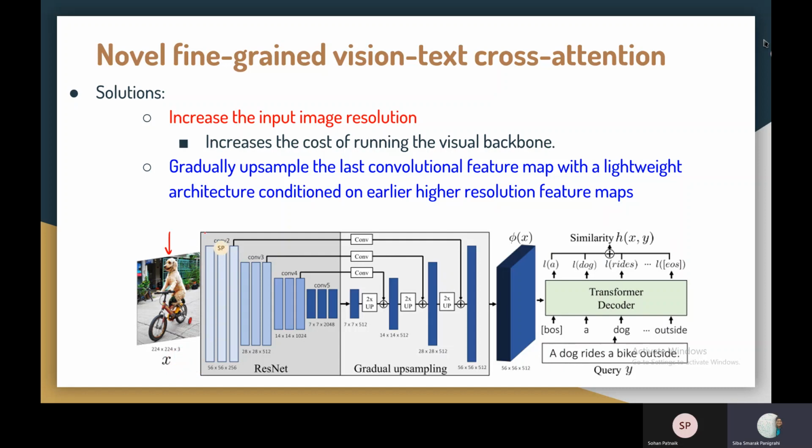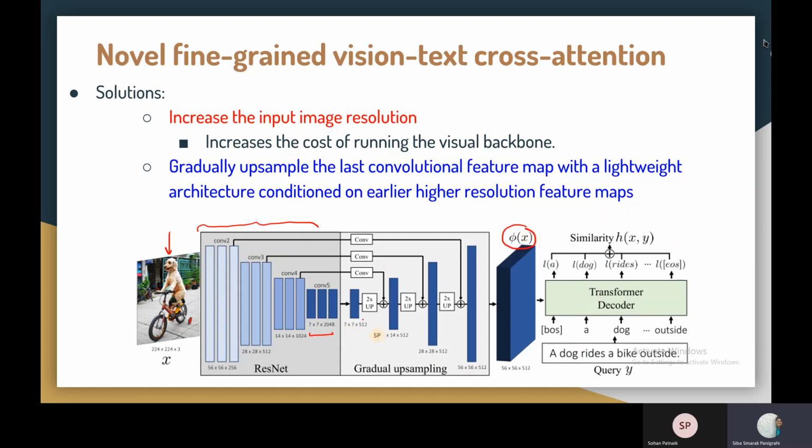But the problem is that it will increase the cost of running the entire backbone. The problem is that in this 7x7 feature map, the information obtained is severely downsampled. We want to use something which contains more information before feeding it into the decoder.